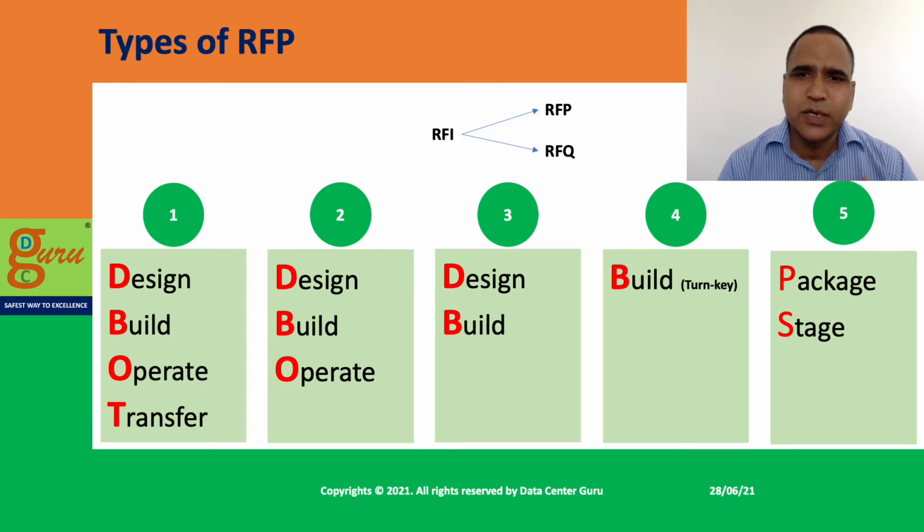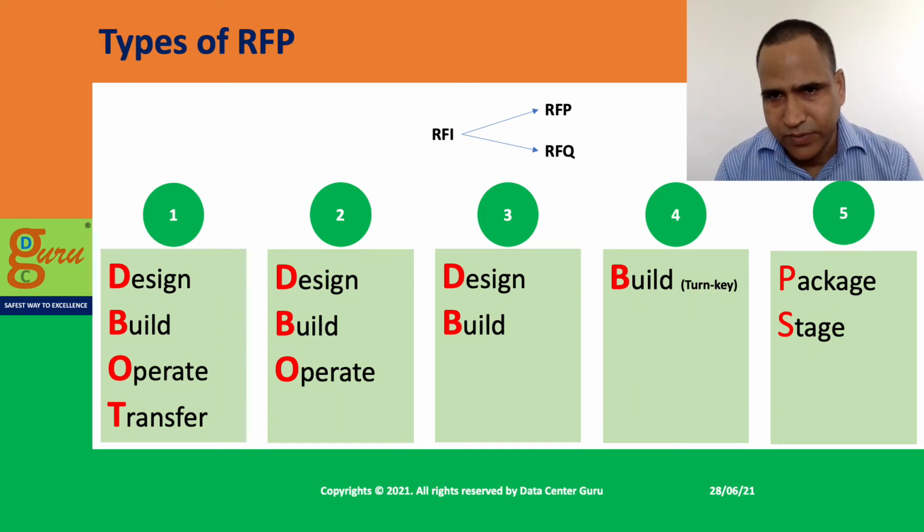Then what do you do? Float an RFI in the industry and invite the competent parties from the industry to come and discuss with you. They understand and provide you a lot of inputs which are relevant to you. Based on the RFI, the next step is to create an RFP or an RFQ.